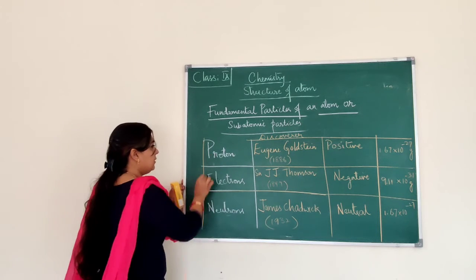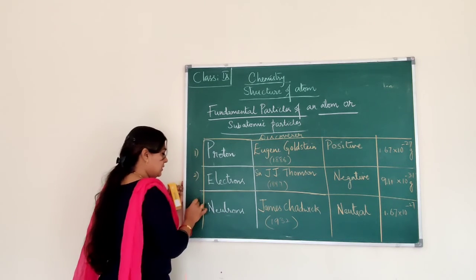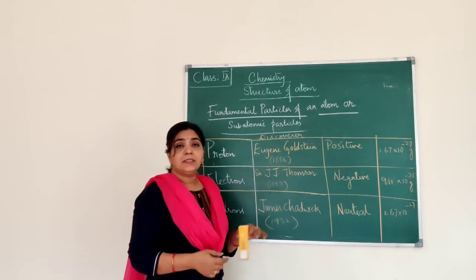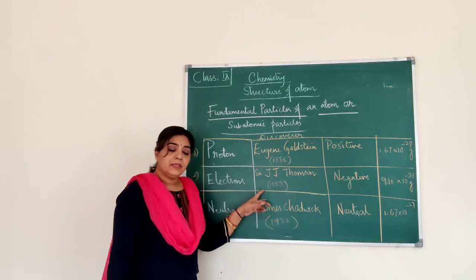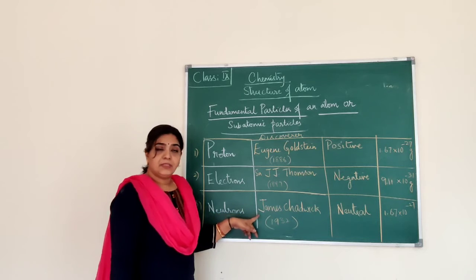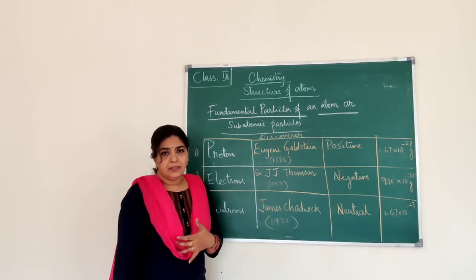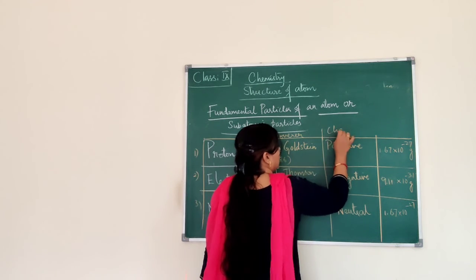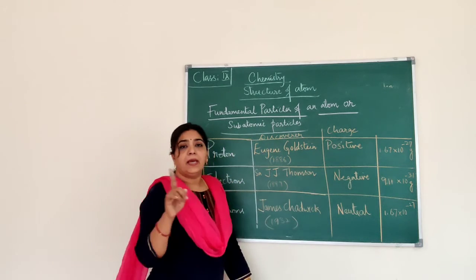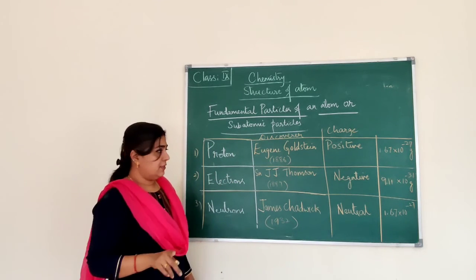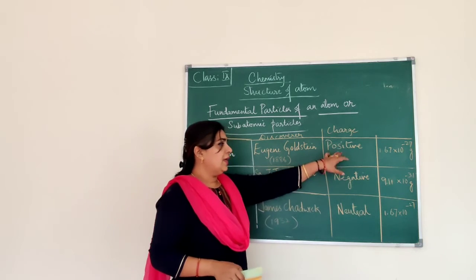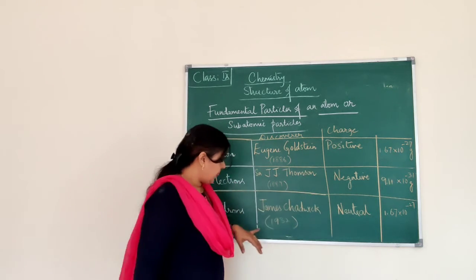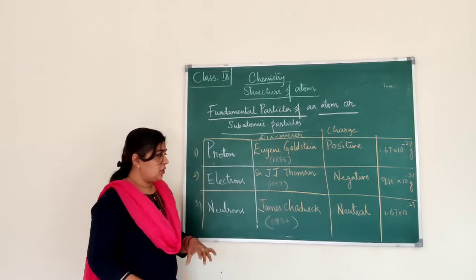Proton was discovered by Eugene Goldstein in the year 1886. That's when he started with this experiment. And electrons by Sir J.J. Thomson in the year 1897. And neutrons were discovered by James Chadwick during the year 1932. That's when they started the experiment. So let us see the charges. The protons carry positive charge. Okay, so it is positive, and electrons are negative, and the neutrons are neutral, they don't have any charge.